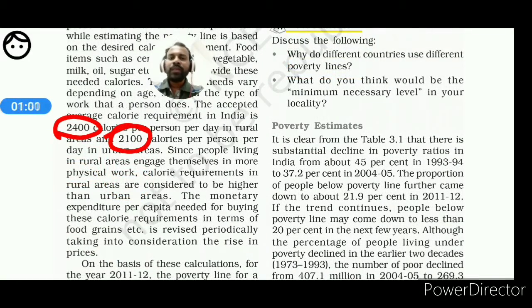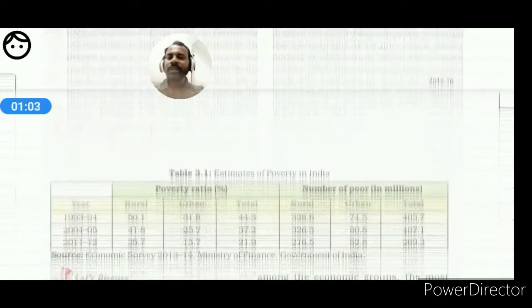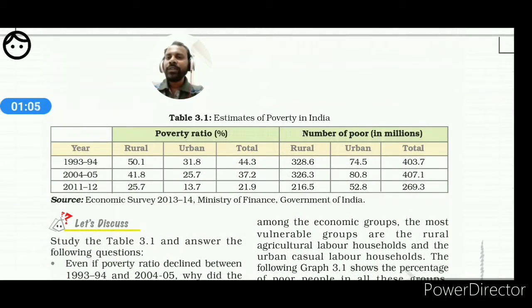It is clear from Table 3.1. On the next page you will find this table, which covers 1993 to 2011-12. We get the poverty ratio and the number of poor in millions, that is, how many people are living in poverty.